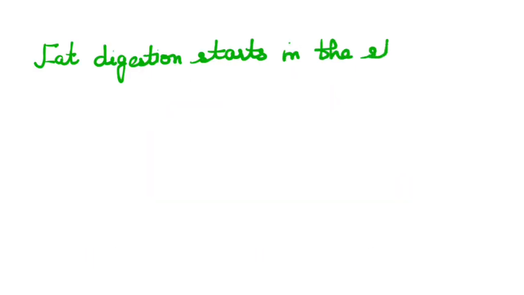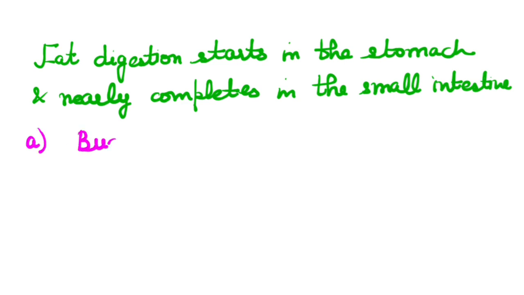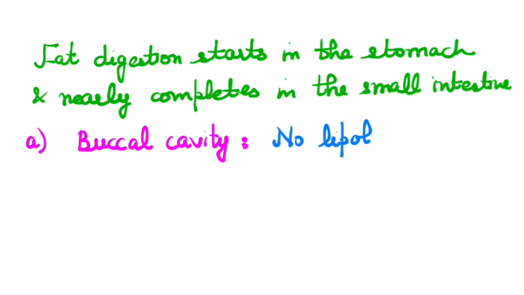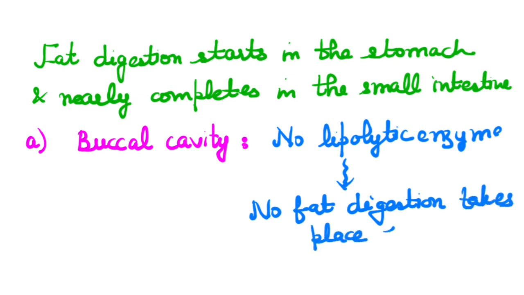The digestion of fats starts in the stomach and nearly completes in the small intestine. So let's begin with the first part of the alimentary canal, that is the buccal cavity. Buccal cavity has only salivary amylase and there is no lipolytic enzyme which can digest the fat. Hence, no fat is digested in the buccal cavity.